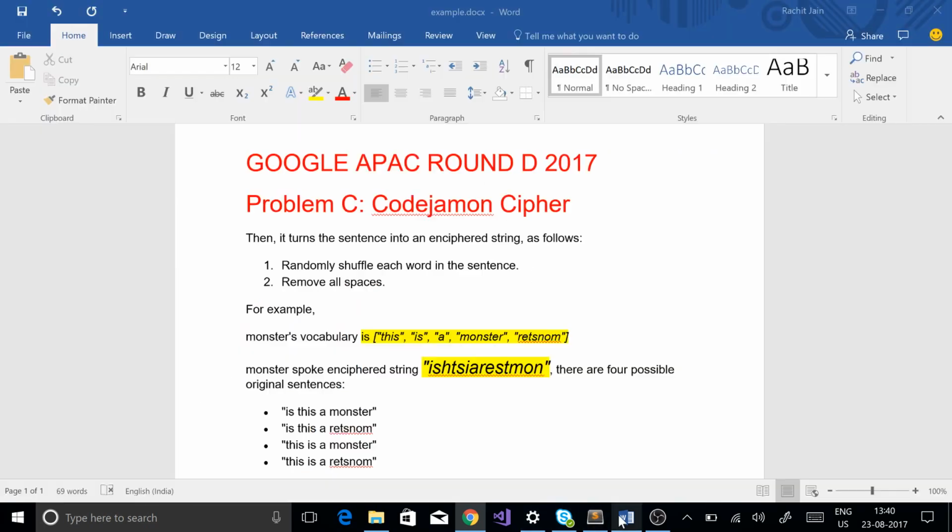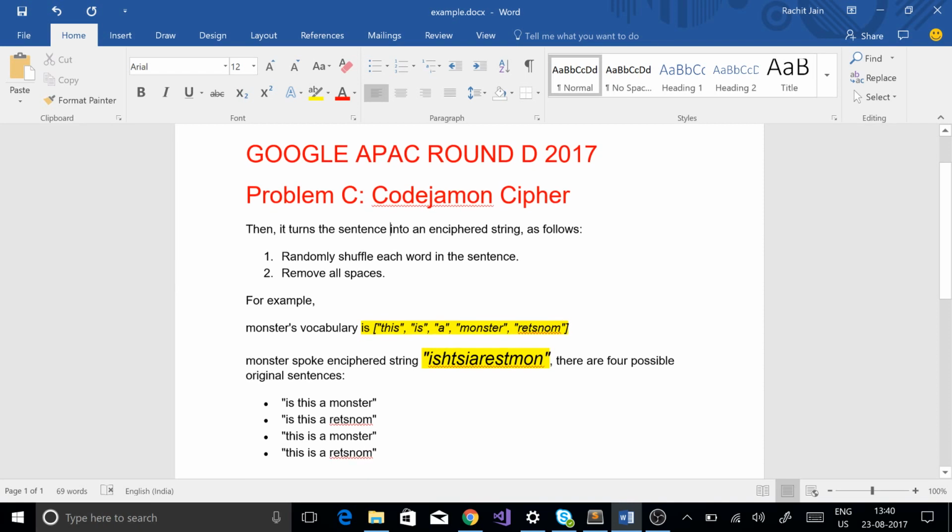So the problem is basically that there is a monster, and the monster has some vocabulary. So the monster understands these many words. You are given this, and you know that the monster then speaks some sentence. So what is a sentence? A sentence is basically a collection of these words, where a word from this vocabulary can come multiple times. So this is a monster is a sentence, and this is a monster rest name is also a sentence. So basically you are using words from this vocabulary which the monster knows, and a sentence is formed.